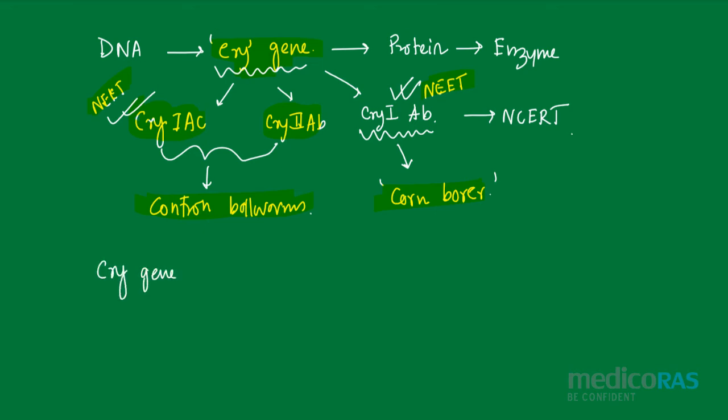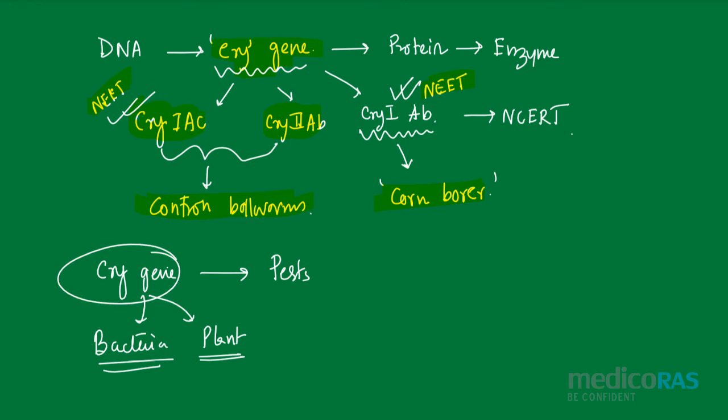Now, if you have understood till this point, one can also have one question in your mind: if the cry gene can kill the pest, then why can it not kill the bacteria from where it was extracted, that means the Bacillus thuringiensis, or why is it not going to kill the plant? As the cry gene, we are considering, is a very toxic gene, or it is going to release toxic protein, and that toxic protein is going to give some toxic enzymes which might kill one organism, that is the pest. And investigation reveals the answer: in the pest, their guts are alkaline.